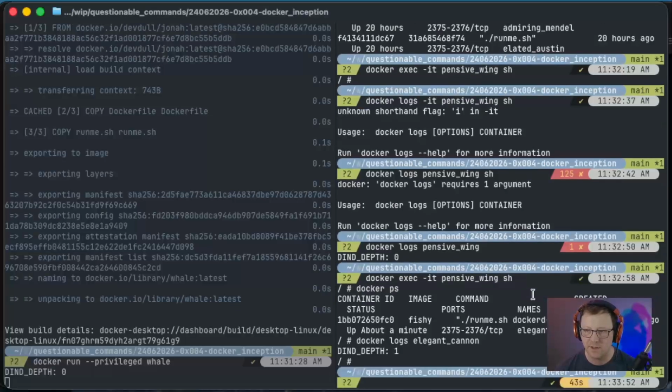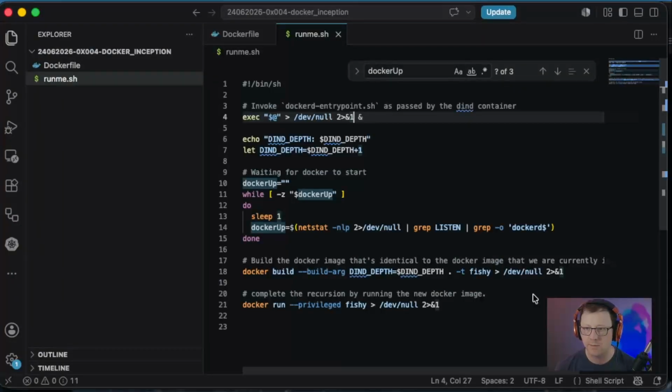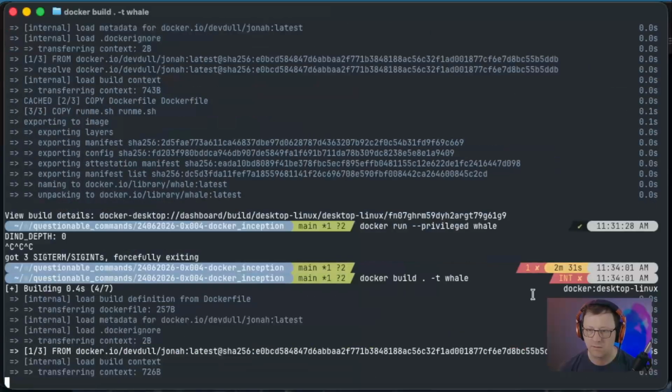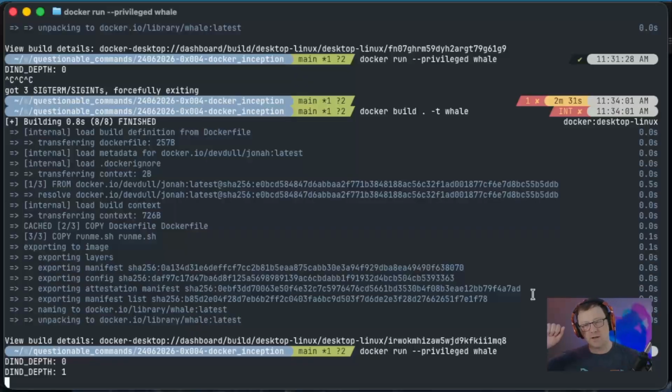Let's exit out of our pod, close this split screen, and cancel out of our container. We'll go back here. I think to surface it, instead of redirecting all of this, we should just be able to run it, and then the logs should surface on their own. Let's find out. So let's build it again, run it again. There it is. Cool. All right.